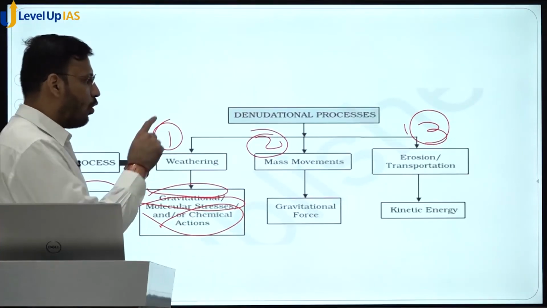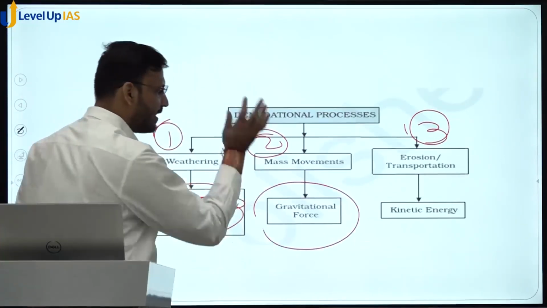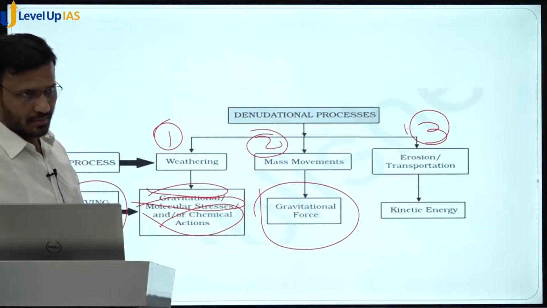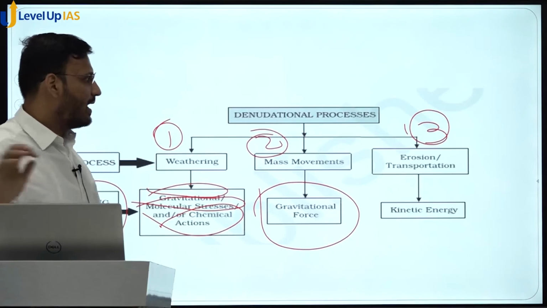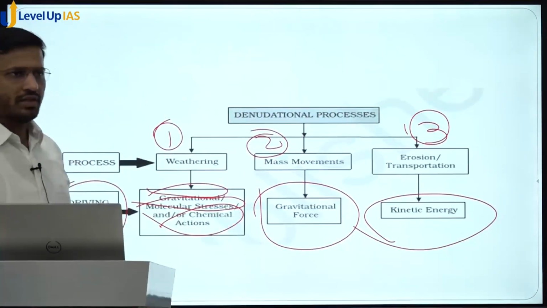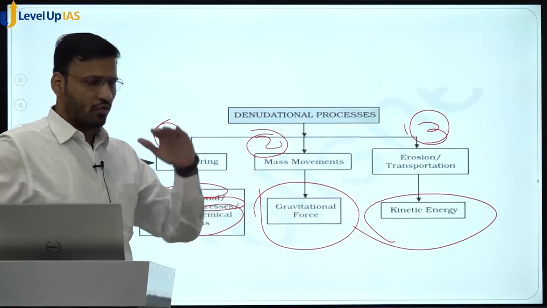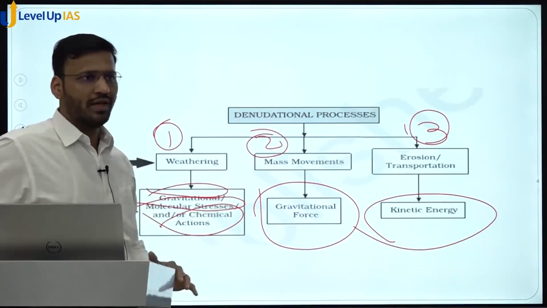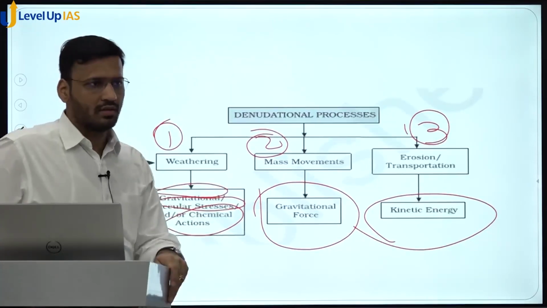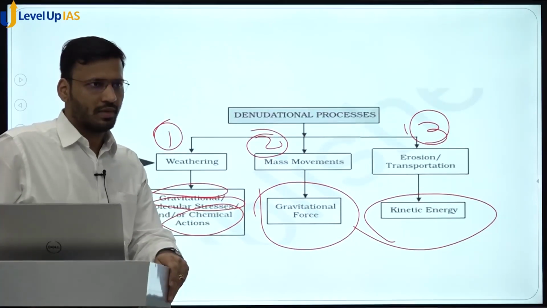Mass movement, only gravitational force creates mass movement, no other force creates mass movement. And erosion, kinetic energy of an erosional agent, like kinetic energy of water, kinetic energy of wind, kinetic energy of glacier is responsible for erosion of the particular land.